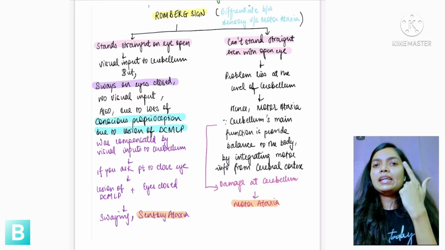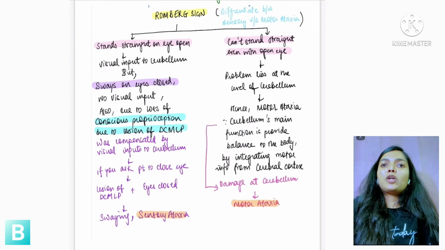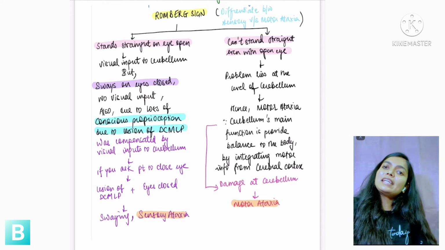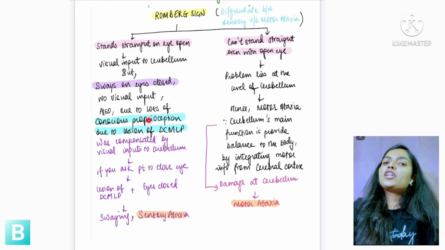input through their eyes. Okay, so now how will you differentiate sensory and motor ataxia? Sensory ataxia is present when there is a lesion of the dorsal column medial lemniscal pathway, because one of the most important sensory modalities carried by this tract is conscious proprioception. What is proprioception?